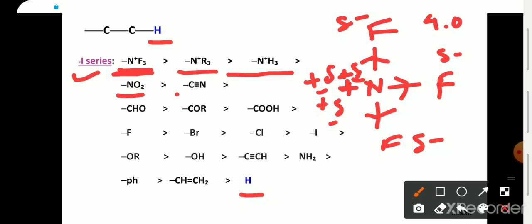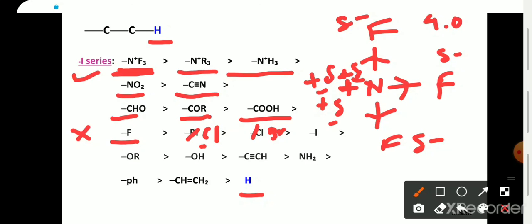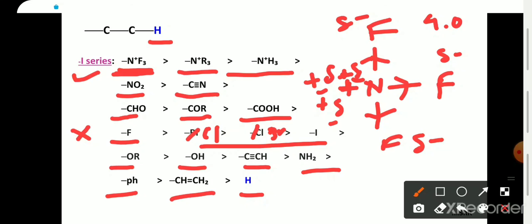NO2 group, then cyanide, then aldehyde, ketone, carboxylic acid. Then the series of halogens, fluorine, chlorine, bromine and iodine. Then ether, alcohol, then alkyne, NH2, phenyl, alkene. So these are all about the minus I series.